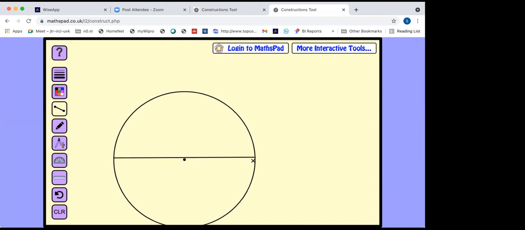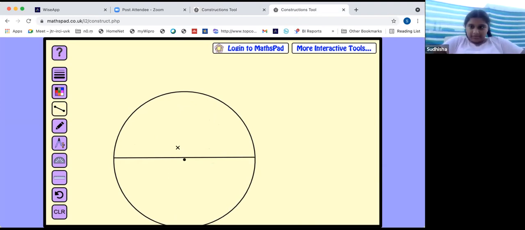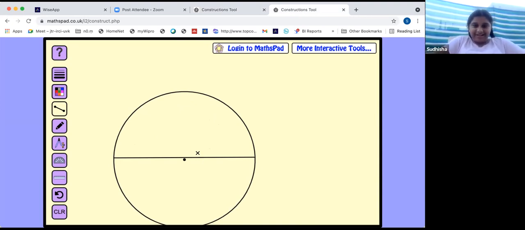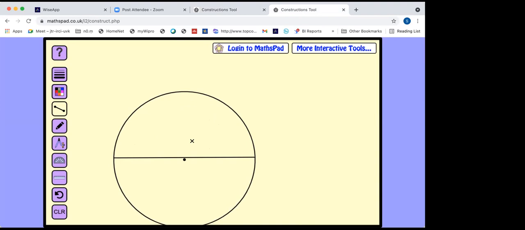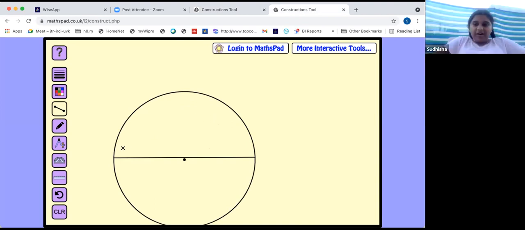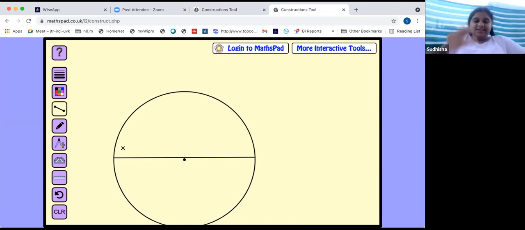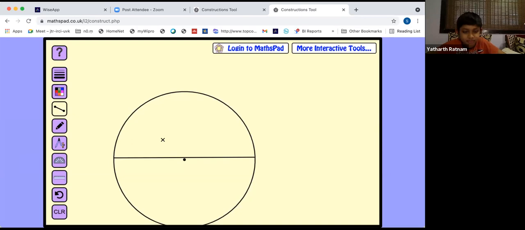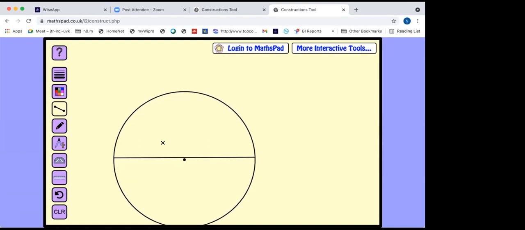Is the diameter a third, Sudisha? Is the diameter a third? No, ma'am. Why? Sorry, ma'am, it's not curved, so it is a curve. Yeah, why is it a third? Ma'am, because it is just like a line. Oh yes, very good. Ma'am, it's the largest chord. Very good. Diameter is the largest. Right. Ma'am, because it's going through the center.